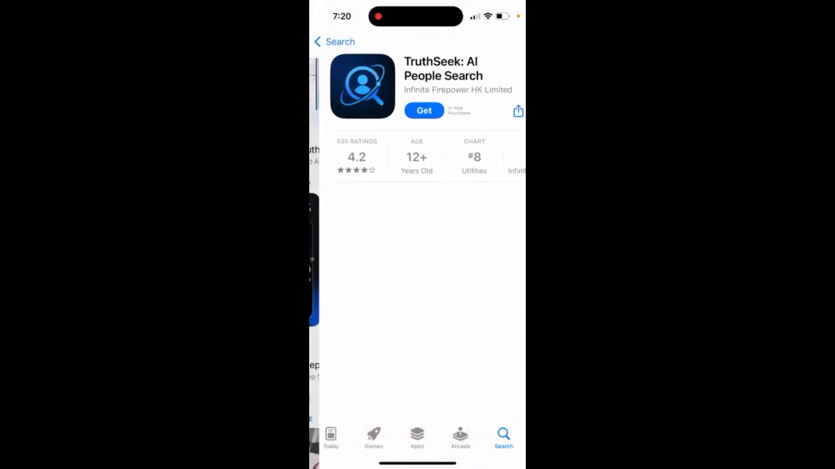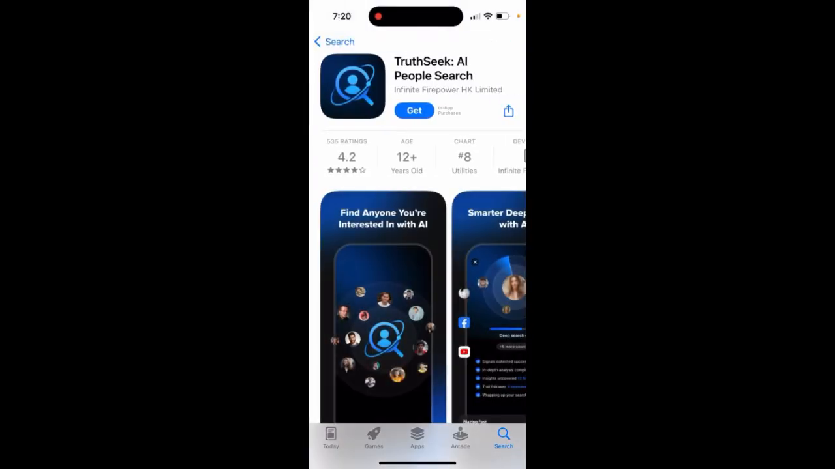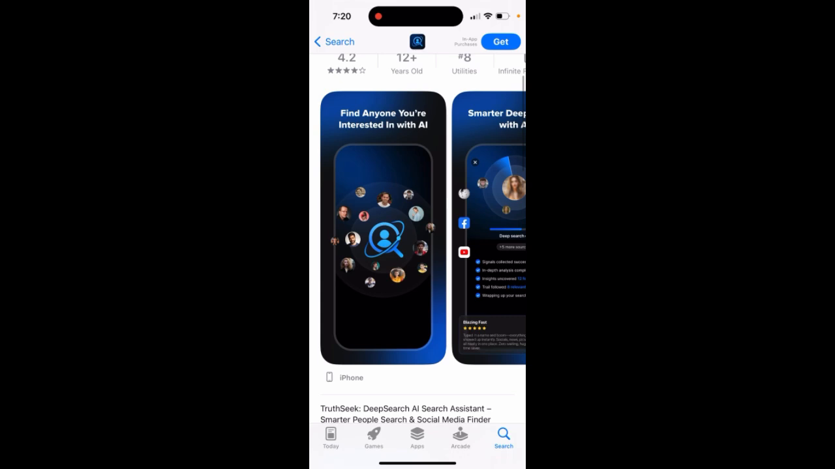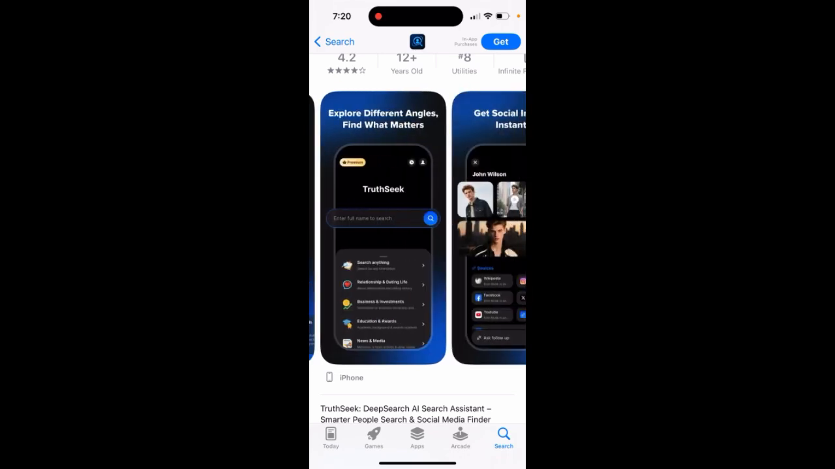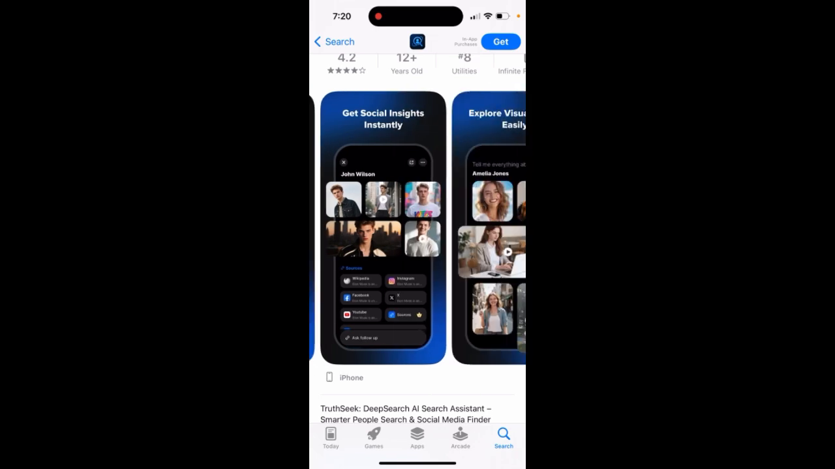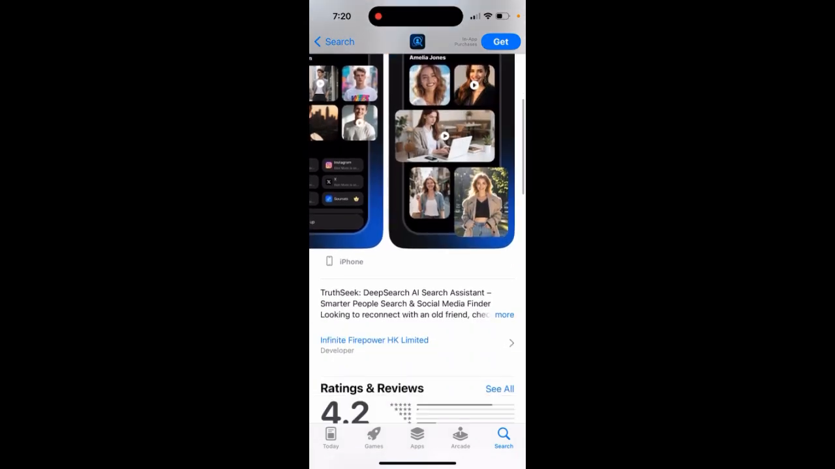Here's the app called Truthseek AI People Search. So here's the app. Find anyone you're interested in with AI. Smarter deep search with AI. Explore different angles. Find what matters. Get social insights instantly. Explore visual media easily.